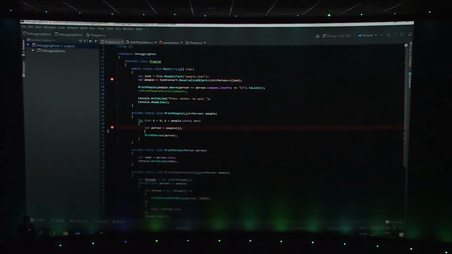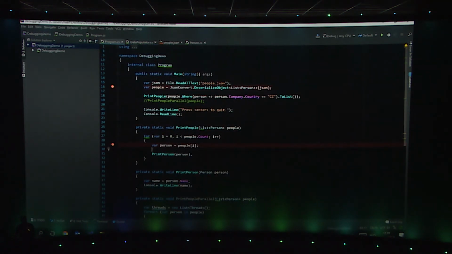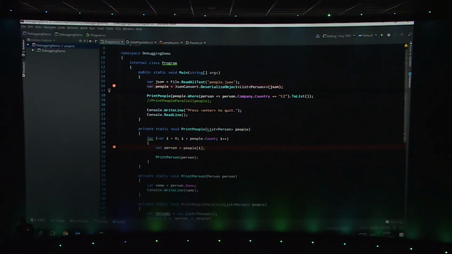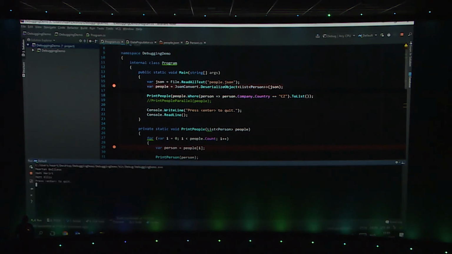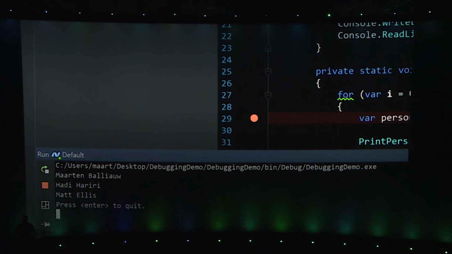So debugging. Let's switch projects to something really simple where we have a JSON file that contains some data. We read the data into a string, then we convert it into a list of persons, then we filter it, and then we print them to console. If I run this, you will see the most boring application ever. It prints my name. Wow.